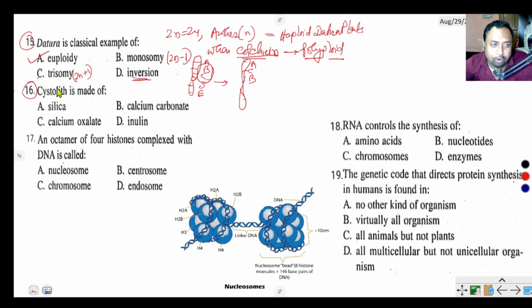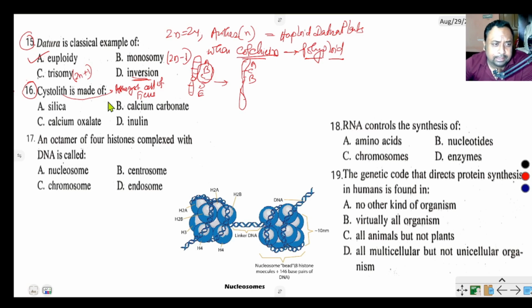What is cystolith? Cystolith is present in a lithocyst cell of plants like Ficus and another member of the Acanthaceae family.